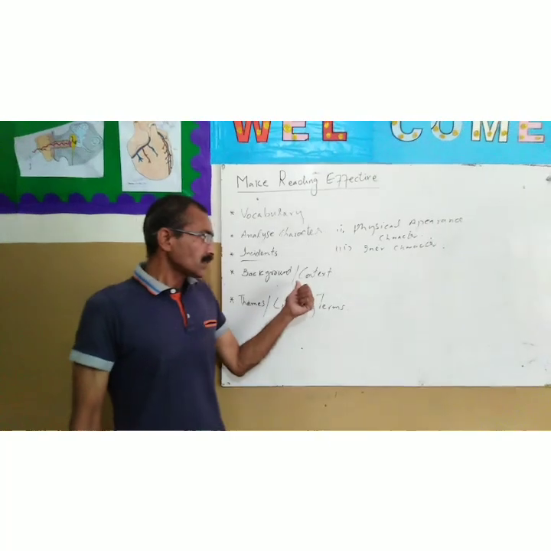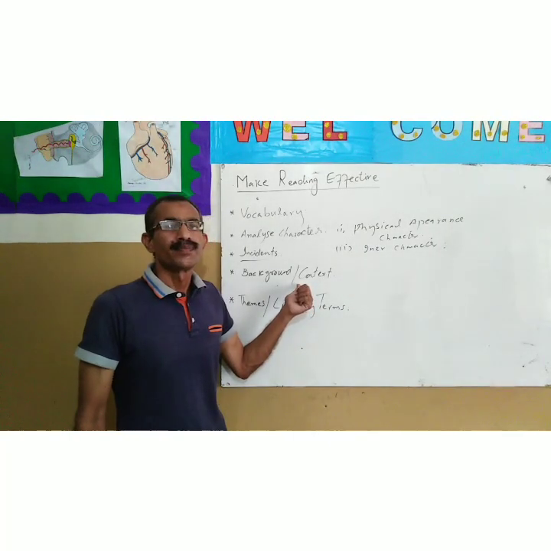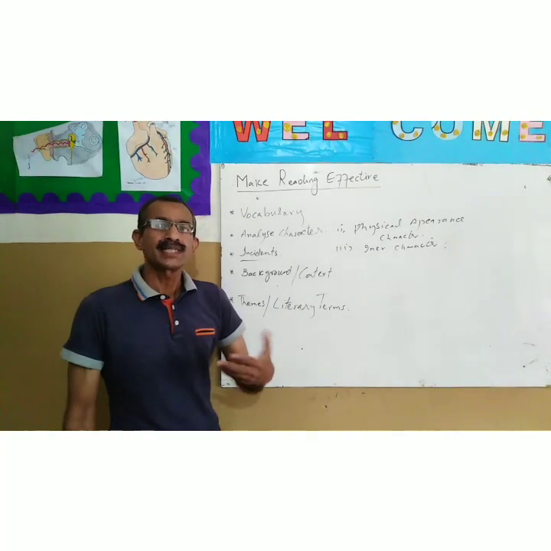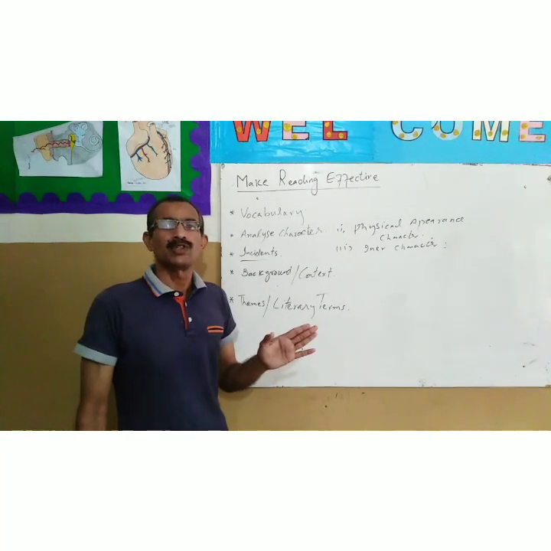So understand and have the basic knowledge about that revolution.